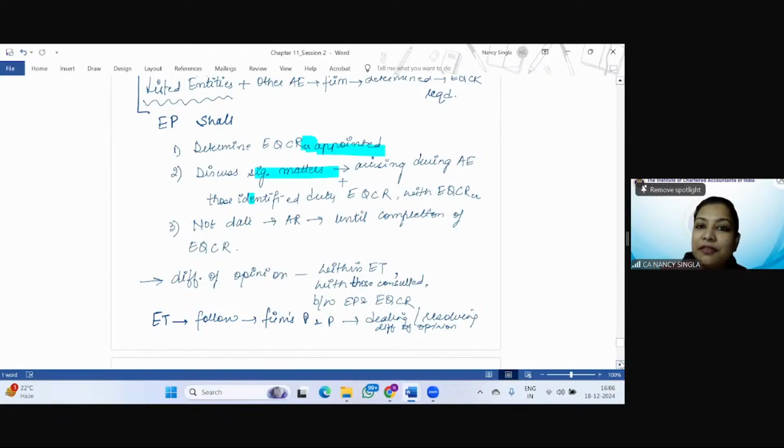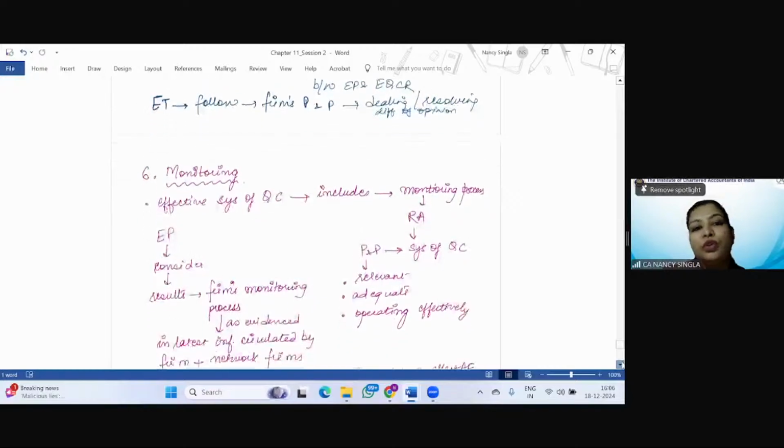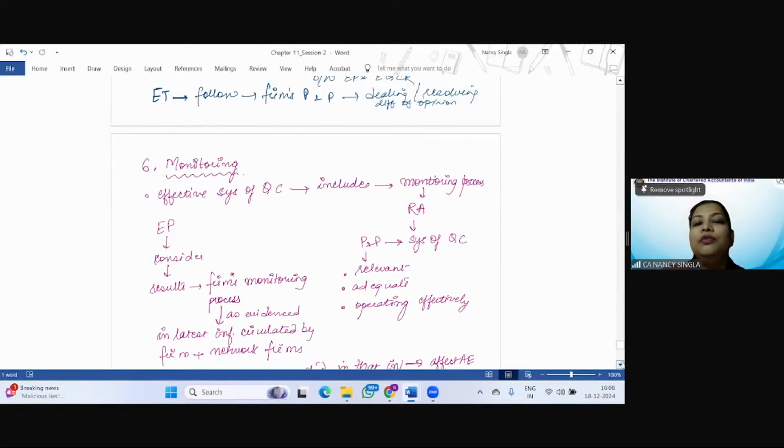He'll discuss the significant matters arising during the audit engagement and those identified during the engagement quality control review with the engagement quality control reviewer, and not date the audit report until the completion of the engagement quality control review. Right? In case of difference of opinion within the team or with those consulted or between the engagement partner and engagement quality control reviewer, the engagement team is going to follow the policies and procedures of the firm for dealing with and resolving the difference of opinion.